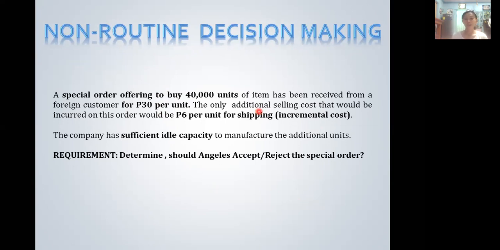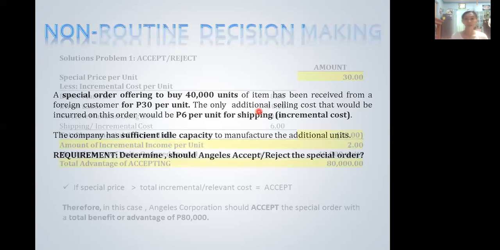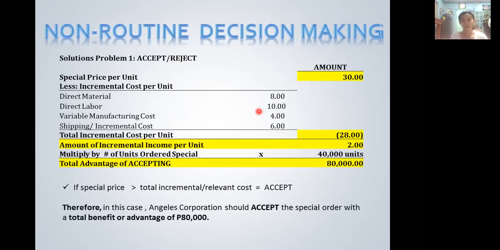So the requirement is, if you are the business manager or the owner, determine if Angela's Corporation should accept or reject the special order. Here comes the solution for number 1. In order to arrive at the decision, we have to check or compare the special price per unit versus the incremental relevant cost per unit. So we know that the offer price for the special order is 30 pesos per unit. So we have to check if it is higher or lower than the incremental cost, or the cost that will be incurred if we will be accepting the order.